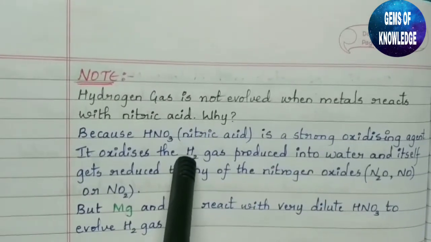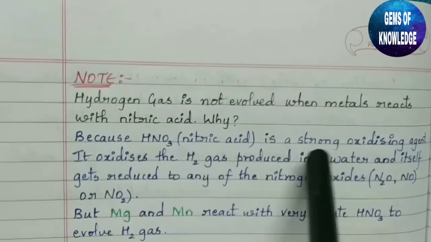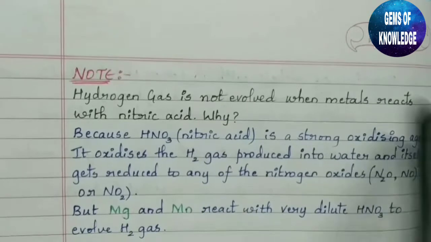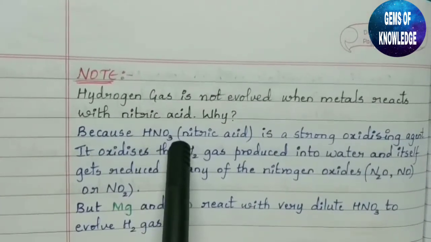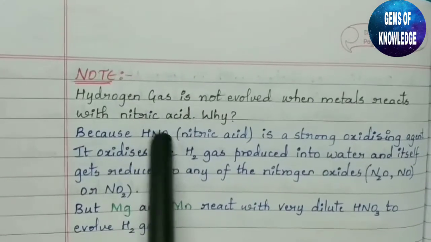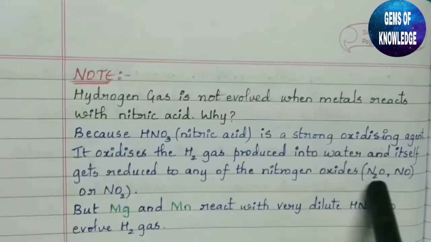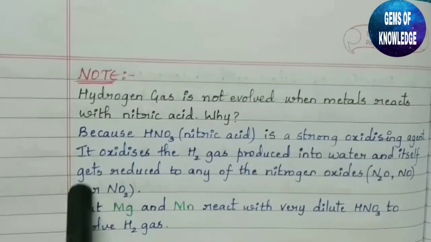Hydrogen H2 will mix up with this oxygen atoms and it will be converted into water, and whatever the remaining part is there, N and 2 more O will be remaining, right? NO2 will be remaining. It will be reduced to any of the nitrogen oxides. So either it will form N2O or NO, or we can say NO2.